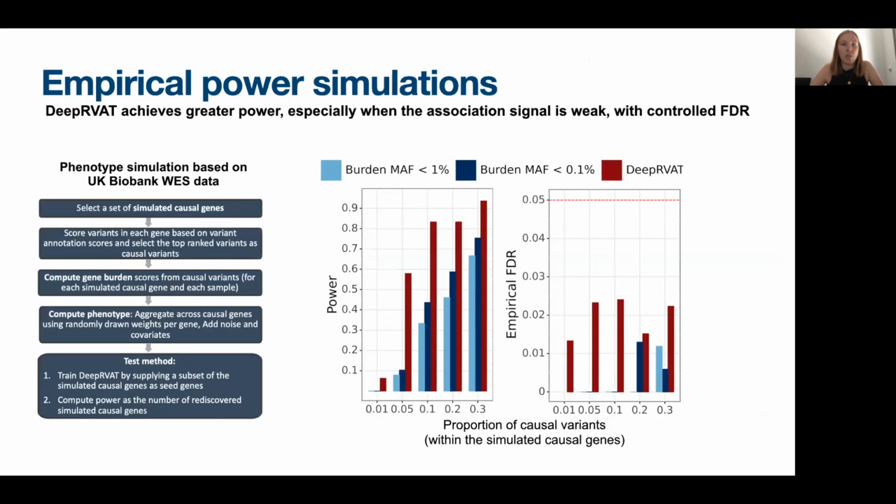We first of all evaluated our method through simulation studies, where we used whole exome sequencing data from the UK Biobank to simulate phenotypes from simulated causal genes at varying fractions of causal variants. And we found that our method, shown in red, shows improved power over a conventional burden test, especially when the proportion of causal variance is low. And the false discovery rate was always controlled.